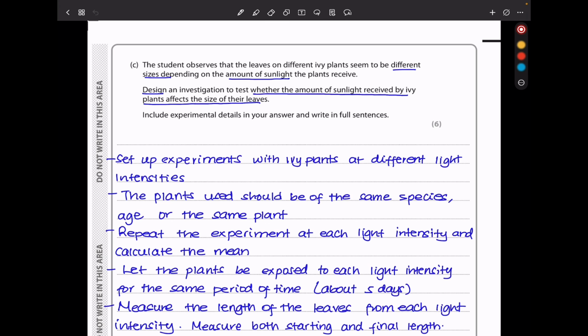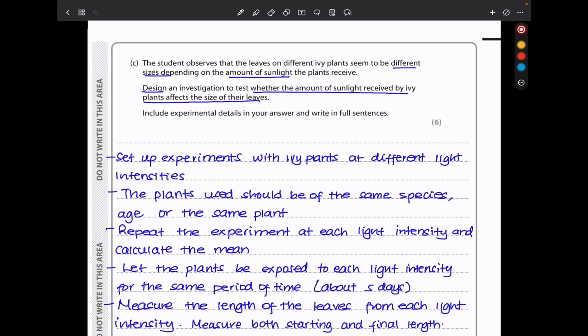In part C, the student observes that the leaves on different ivy plants seem to be different sizes depending on the amount of sunlight the plant receives. They want you to design an investigation to test whether the amount of sunlight received by ivy plants affects the size of their leaves. They want you to include experimental details in your answer and write in full sentences. In this experiment, the amount of sunlight is going to be the independent variable, so we have to find ways of exposing the ivy plants to different light intensities.